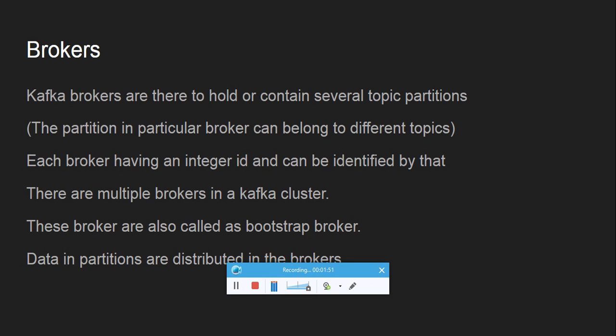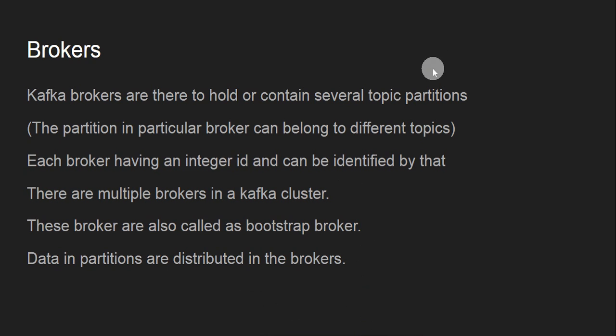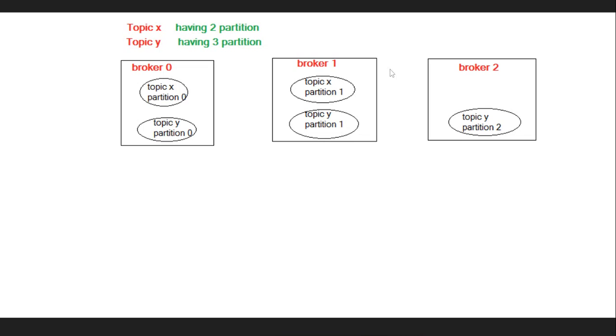Data in partitions is distributed across the brokers. Here you can see an example: topic X has 2 partitions and topic Y has 3 partitions. We have 3 brokers, broker 0, broker 1 and broker 2.